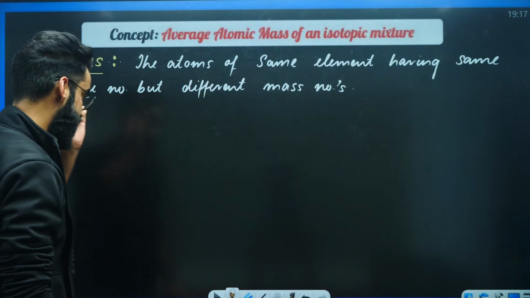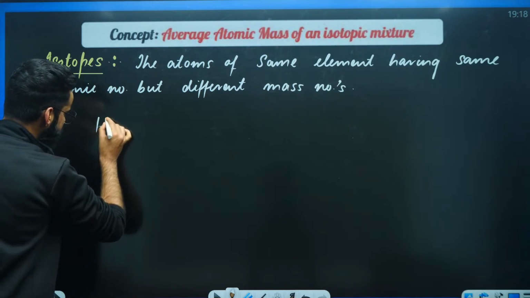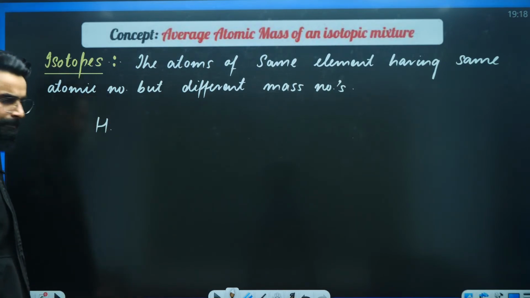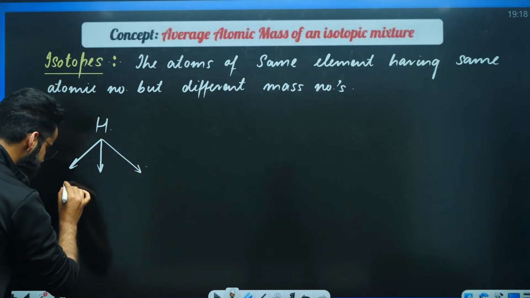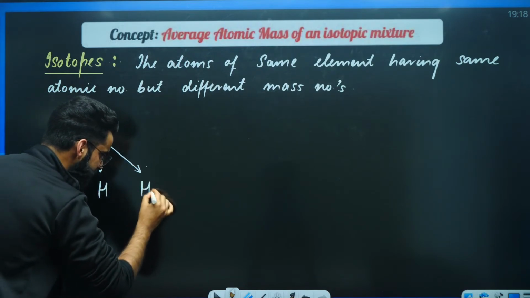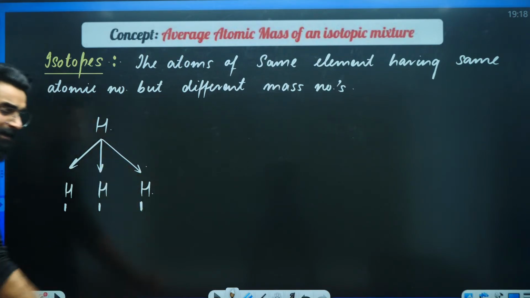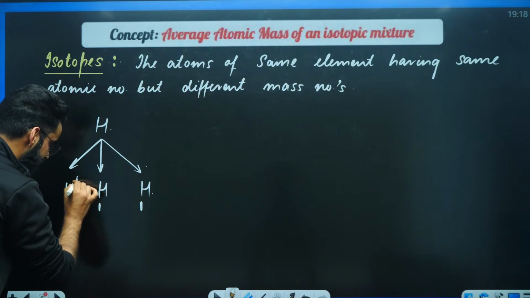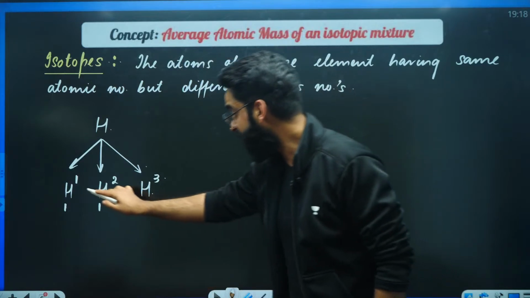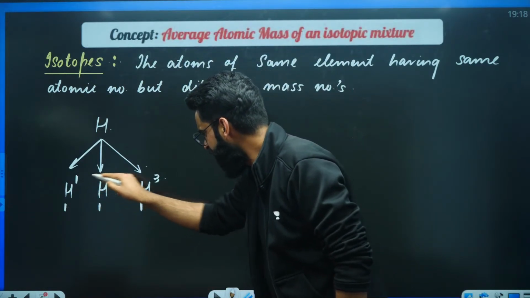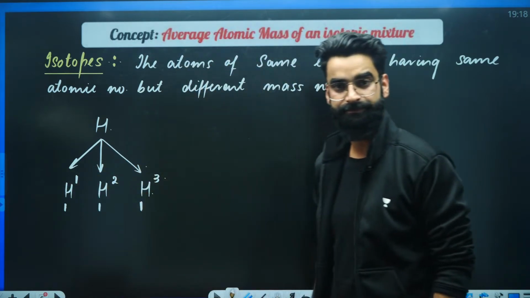For example, have a look. Since you would have heard about hydrogen, right? If I talk about hydrogen, hydrogen has got three atoms which have got same atomic number, but different mass numbers. Here it's 1, here it's 2, here it's 3. Hydrogen has got three atoms which have got same atomic numbers but different mass numbers. So I will be calling these three atoms as isotopes of hydrogen.